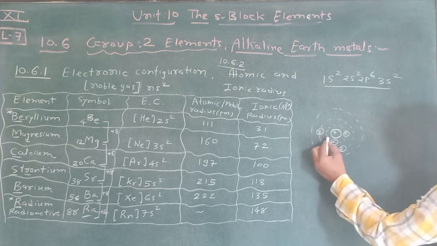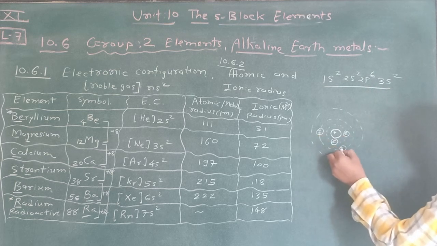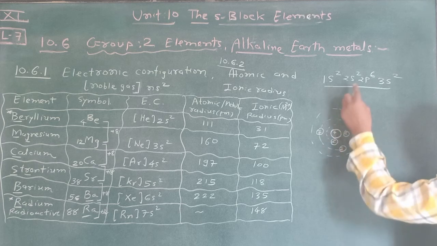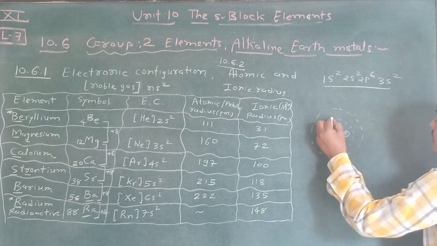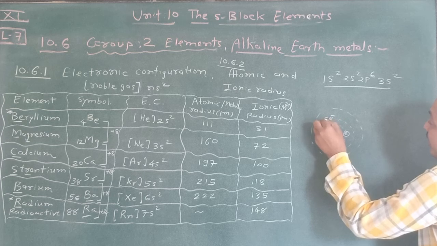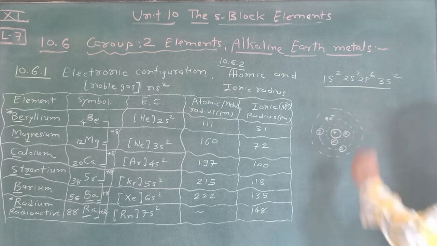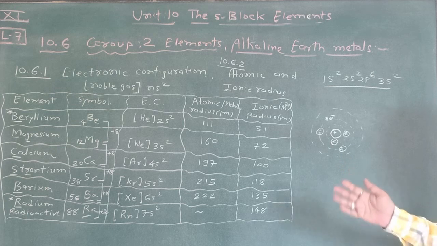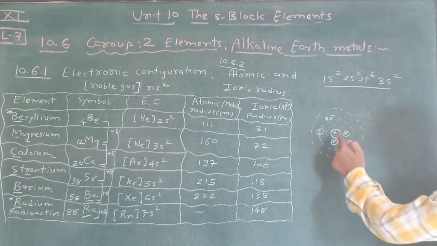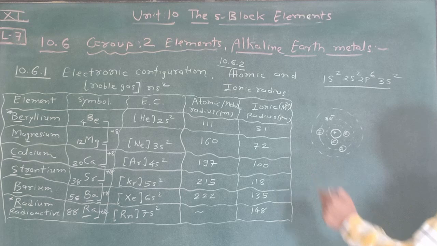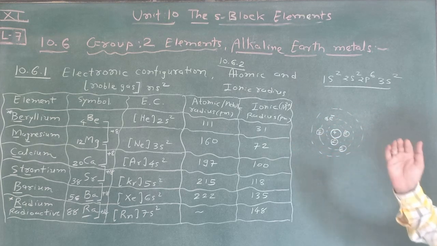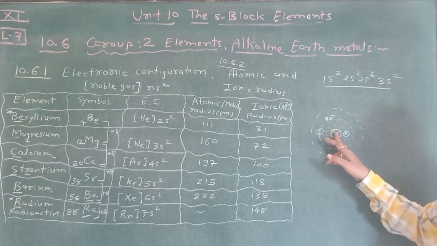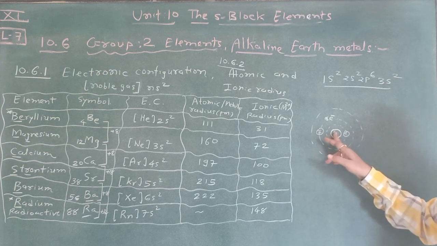At that time, orbit number 1 has 2 electrons and orbit number 2 is complete. Now in orbit number 3, we also consider the 6 electrons of orbit number 2, so we write 6 electrons in orbit number 2. Just you see, electrons increase, but protons increase up to 12. So here the electrons increase, and due to that the effective nuclear charge also increases.